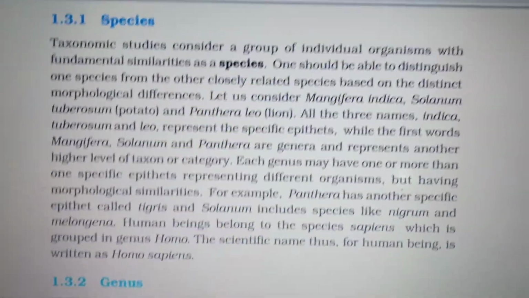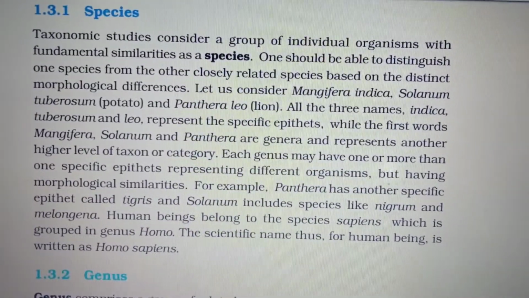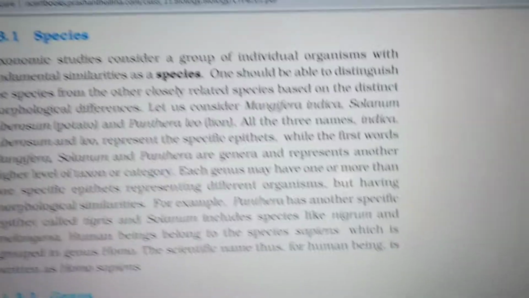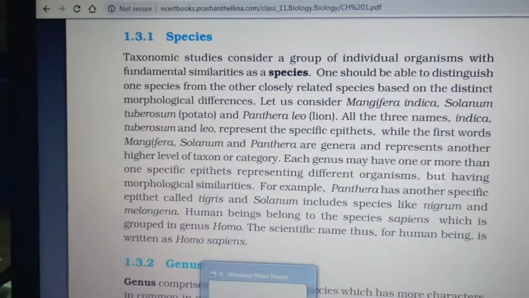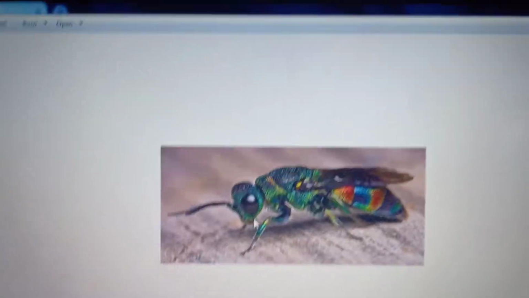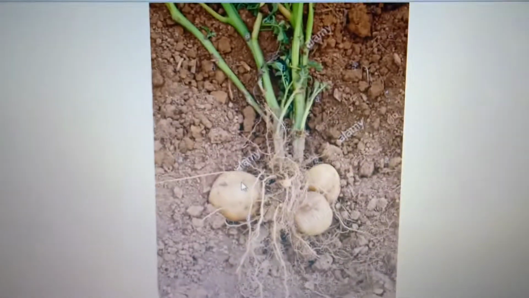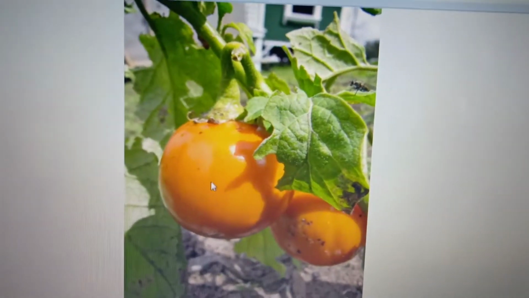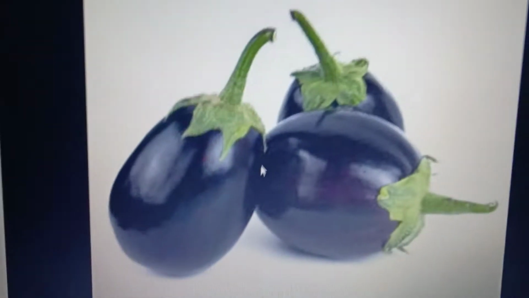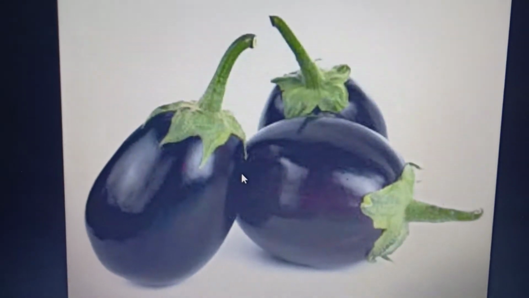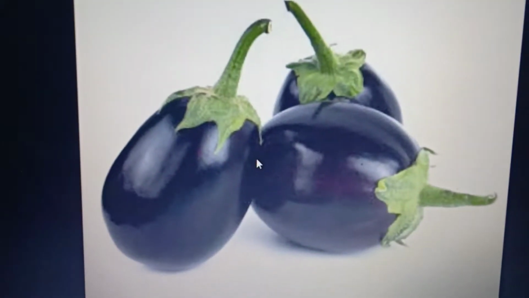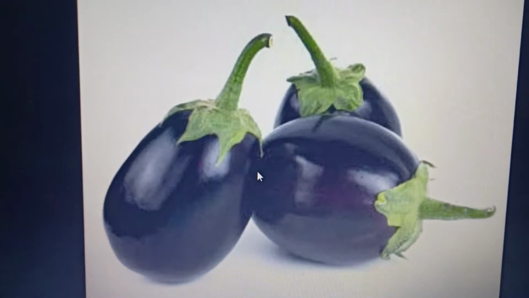One more we'll see. Another example for species, Solanum tuberosum. That is a potato. That is the scientific name. Next one we'll see, Solanum nigrum. That is tomato, scientific name. Next one, Solanum melongena.